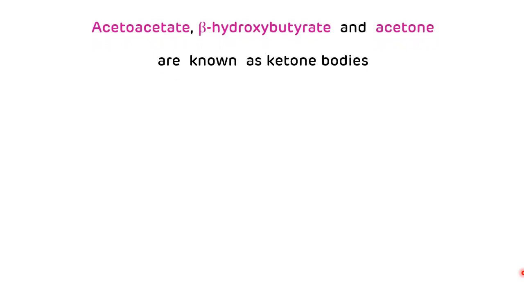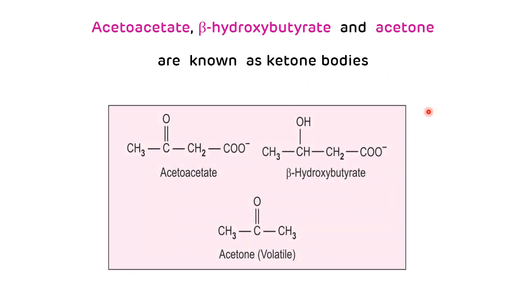So acetoacetate, beta hydroxybutyrate, and acetone are known as ketone bodies. This is the picture showing the structure of acetoacetate, beta hydroxybutyrate, and acetone. Among all these three ketone bodies, acetoacetate and acetone are the two true ketone bodies because there is a presence of ketone group in their structure. While beta hydroxybutyrate is not a true ketone body because there is no presence of ketone group in its structure. And among all these three ketone bodies, acetone is volatile.